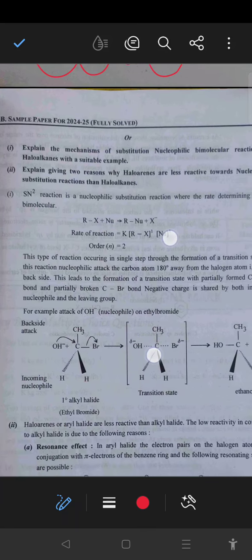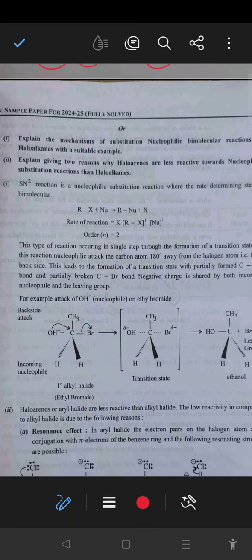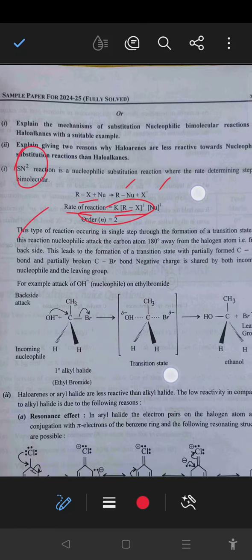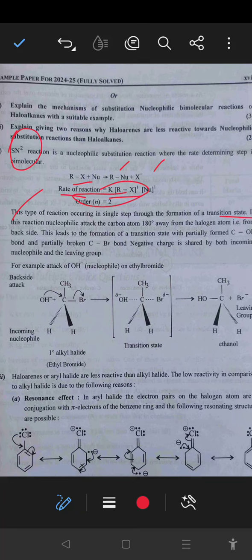Next, explain the mechanism of the substitution nucleophilic bimolecular reaction, the SN2 reaction. In the SN2 reaction, RX reacts with the nucleophile to form R-nucleophile plus X negative. Rate of reaction is equal to k into [RX] power 1 [nucleophile] power 1. So the order is equal to 2. This type of reaction occurs in a single step through the formation of a transition state.